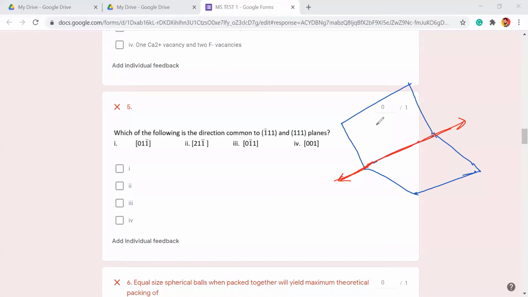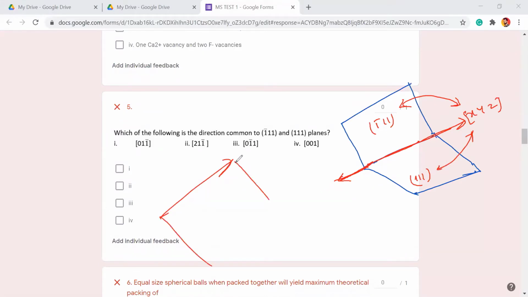If you know the indices of one plane, let's say it is (1 bar 1 1), and the other plane is (1 1 1), and it is asking for the common line, the line of intersection x y z, the direction which lies on both planes, you just take the dot product, which is going to be 0, because when a direction lies on a plane, let's say this x y z lies on a plane, their dot product is going to be 0.